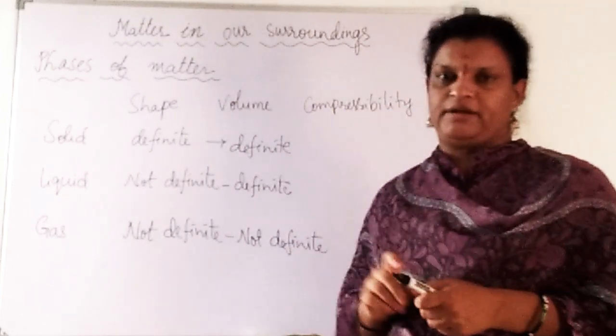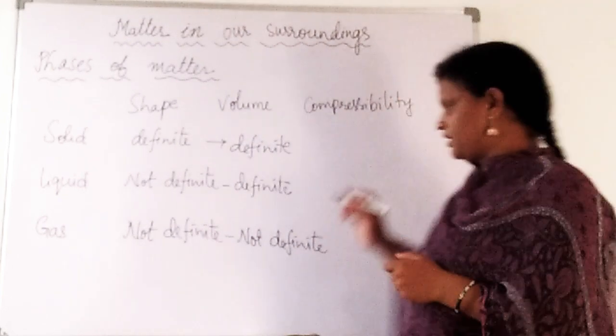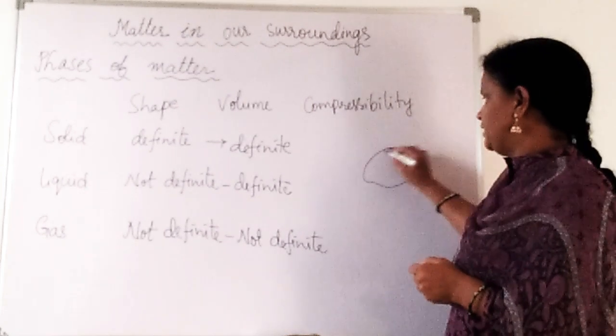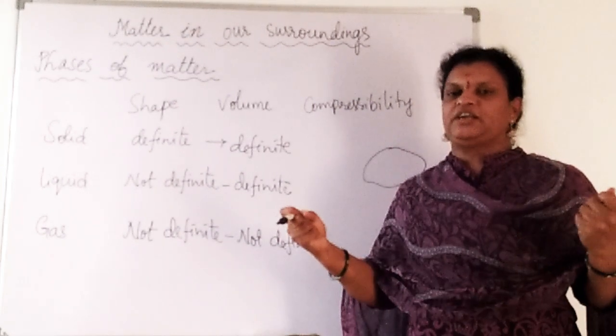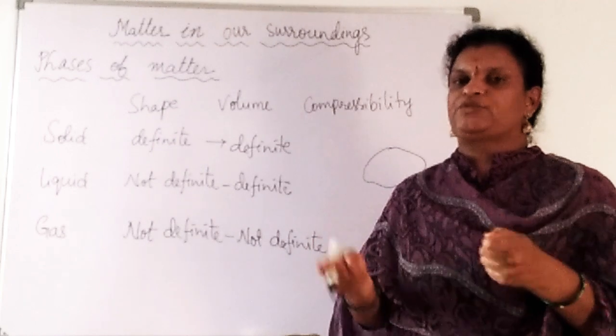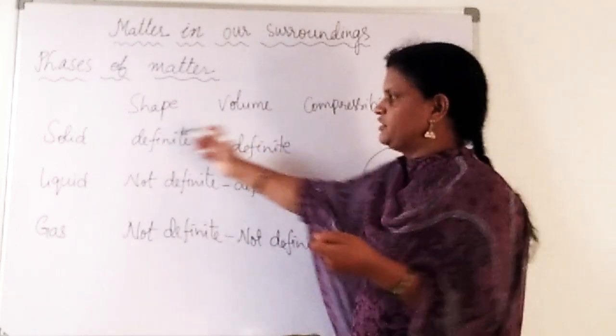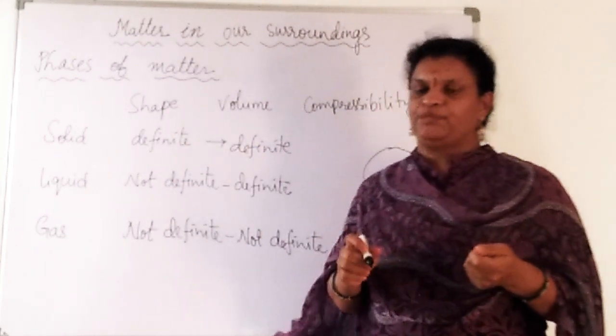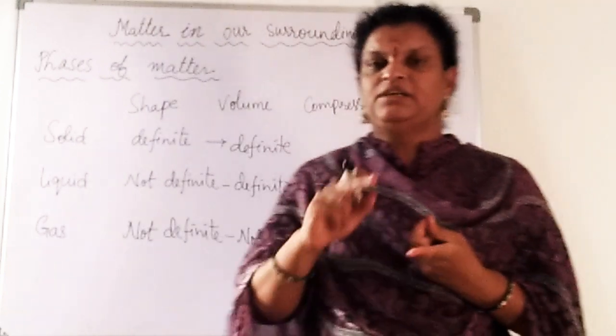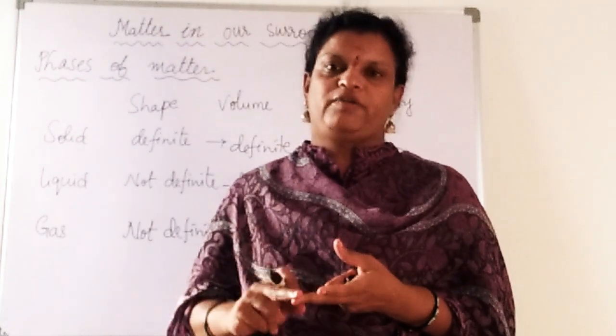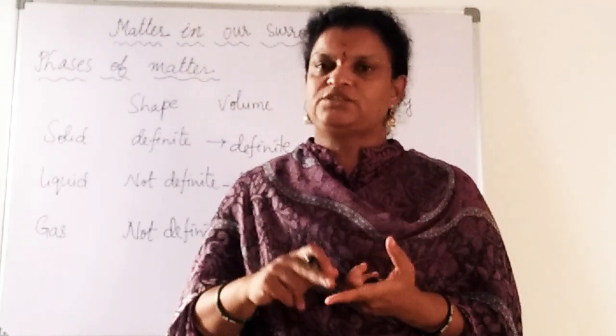If you take a rubber band, whenever you are stretching that rubber band, what happens? The shape is going to change. As we said, solids have a definite shape. So can we say a rubber band is a solid, liquid or gas? We can say it is a solid only.